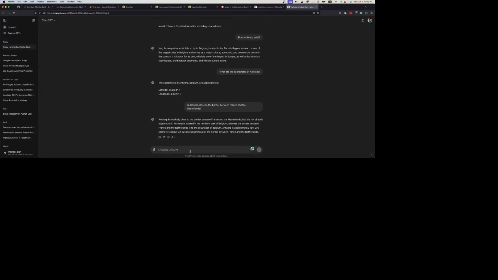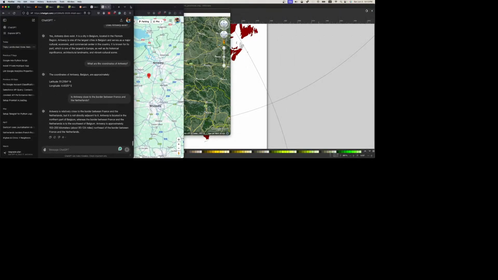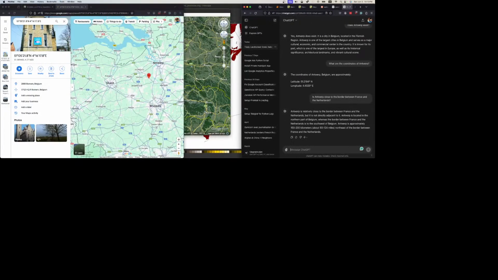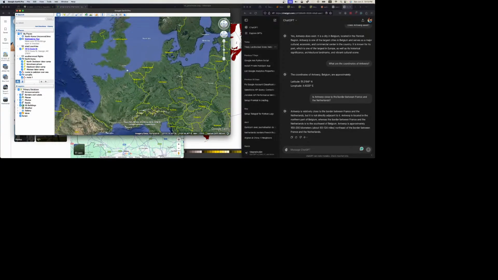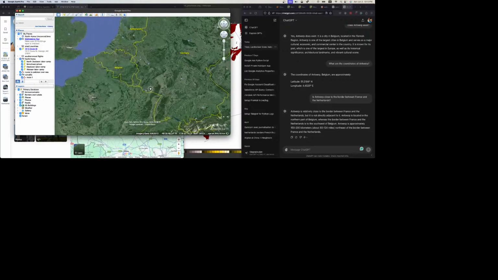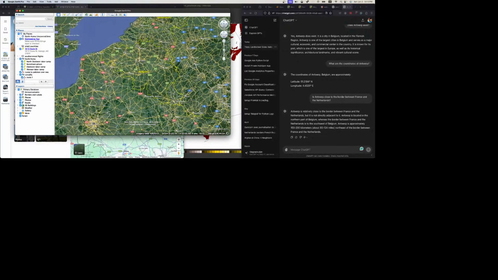What? 150 to 200 kilometers northeast. One thing Mac is not as great at is the resizing of windows, as Linux is way better at it. Okay. That's 150 to 200 kilometers of the border between France and the Netherlands. I don't think so. I don't need roads.